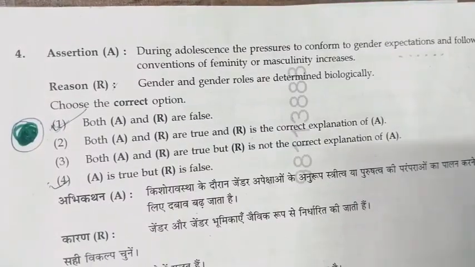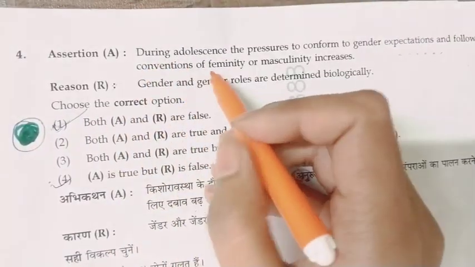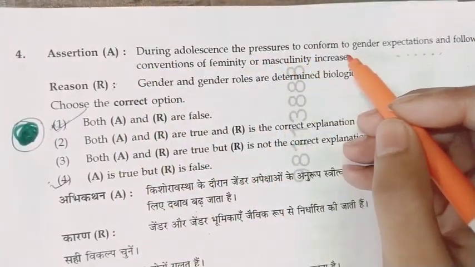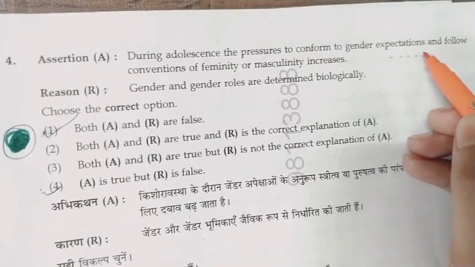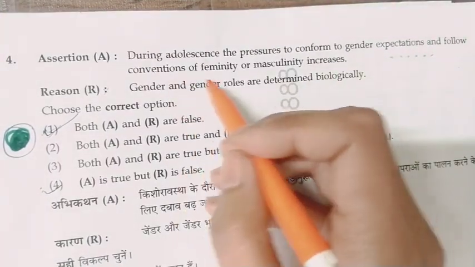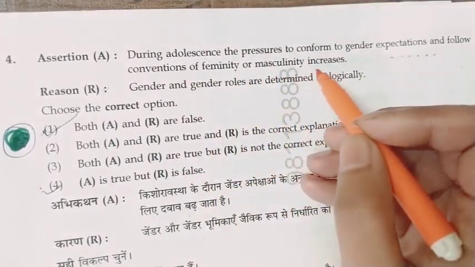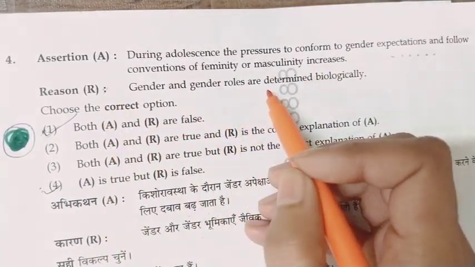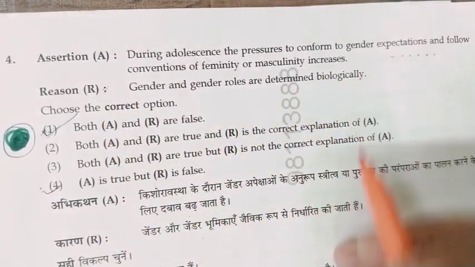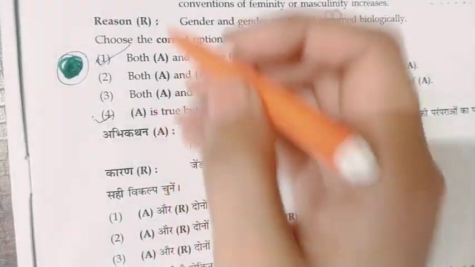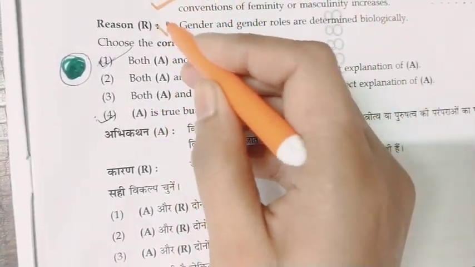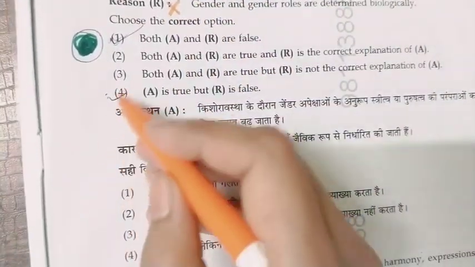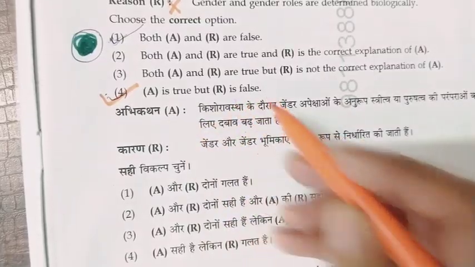Now move on to the fourth question. Assertion A: during adolescence, the pressure to conform to gender expectations and follow conventions of femininity or masculinity increases. Reason R: gender and gender roles are determined biologically. So the correct answer is A is true and R is false. So the correct answer is the fourth one. A is true but R is false.